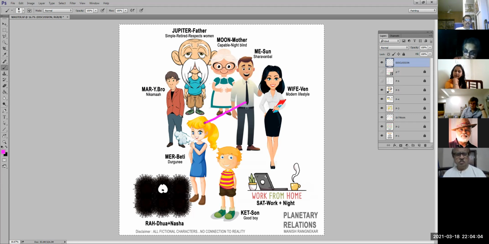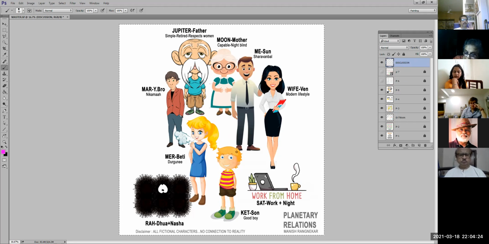Now this guy's daughter, she is Mercury. Like always, we have described Mercury as a daughter who's a Durguni character. So she likes to smoke. She likes to go for nightlife. She likes to have all those friends coming over. All the nonsense she wants. So that is Mercury. The younger guy's son is Ketu.